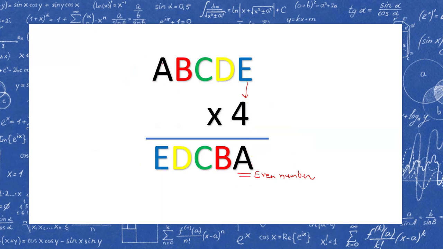Number two, the value of A is either 2, 4, 6, 8 or 0. It cannot be 0 because the number will not start with 0. It is a 5 digit number, so it cannot be 0. So the value can be 2, 4, 6 or 8. Again, if we take the value of A as 4, it will be 4 fours are 16, so we'll have a 6 digit number, but this is a 5 digit number. And therefore, A cannot be 4, 6 or 8, because in every case, it will give an extra digit, but we don't have that extra digit. A can only be 2.